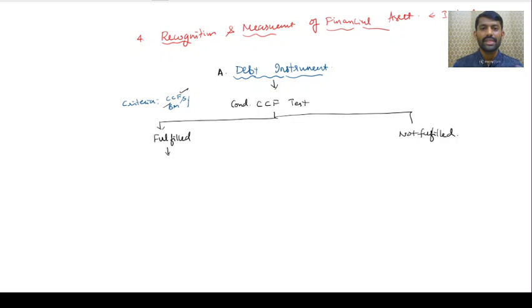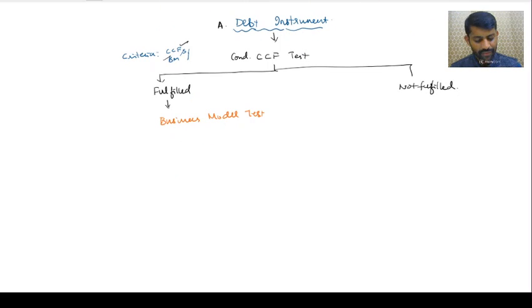Once it is satisfied, I can proceed to classify the financial asset based on how long you are going to hold it. So then we apply the business model test. If the CCF test is not satisfied, then the business model test cannot be applied, because only if you know when and how much you are going to get can I say how long you are holding.